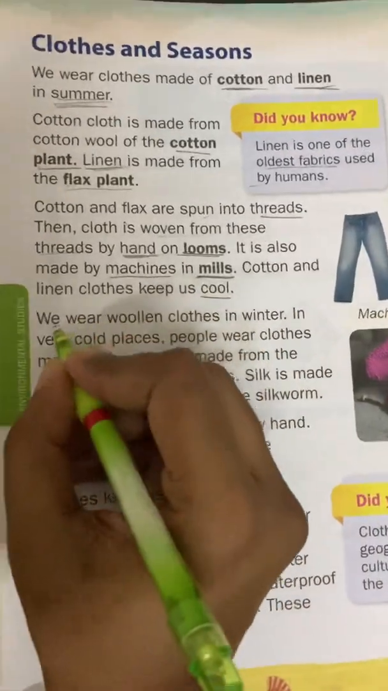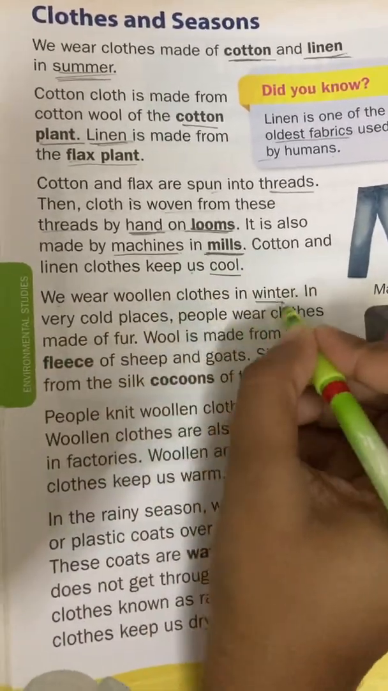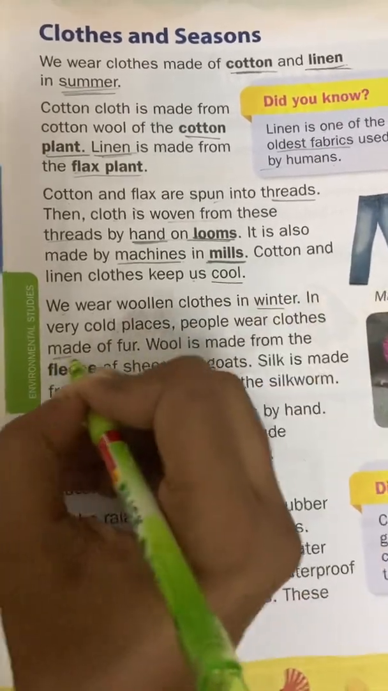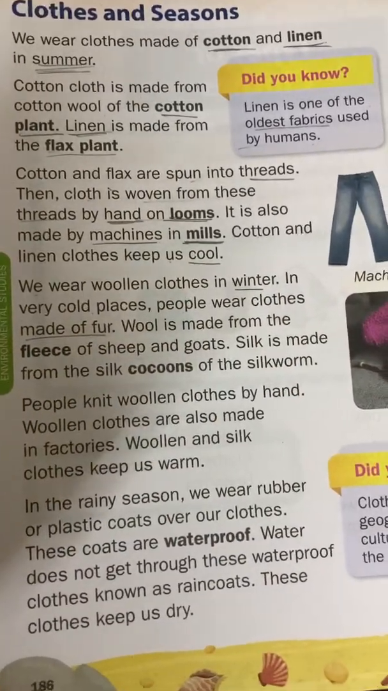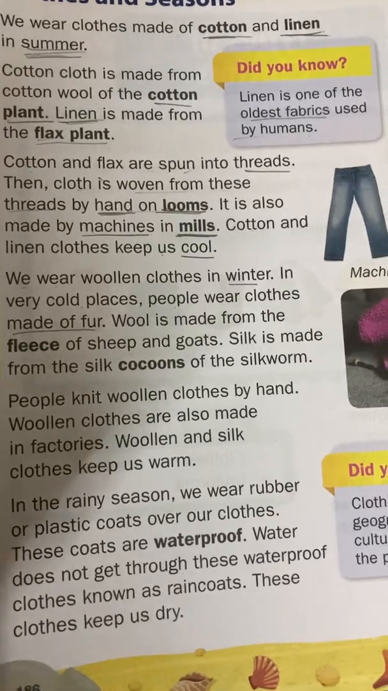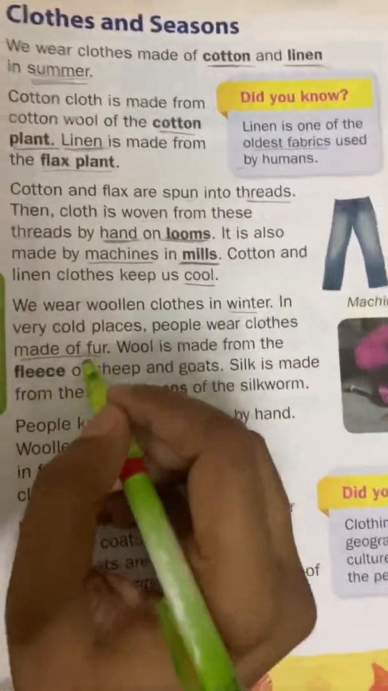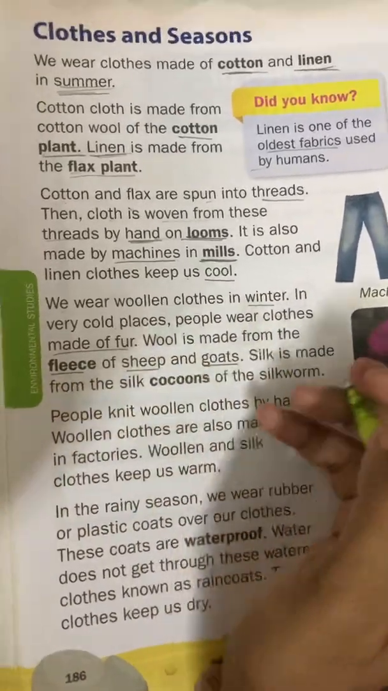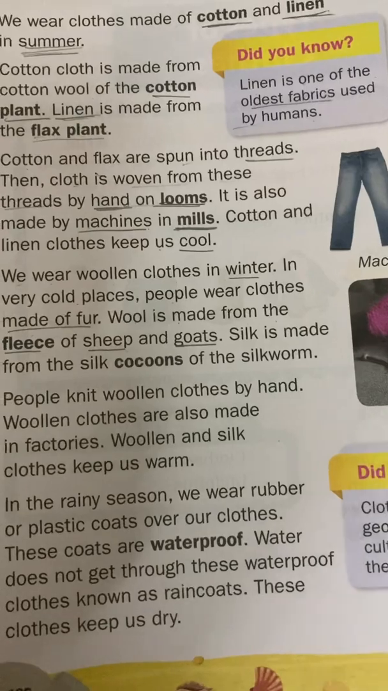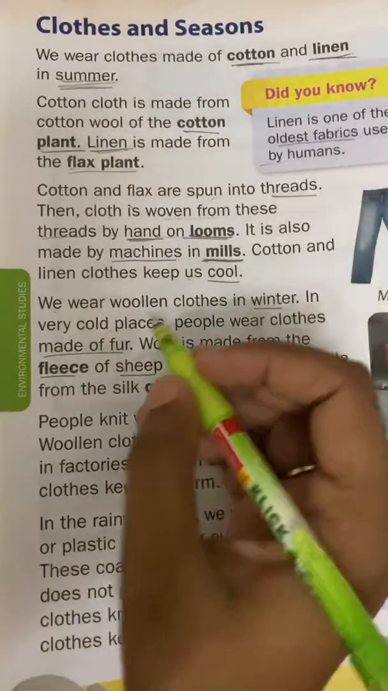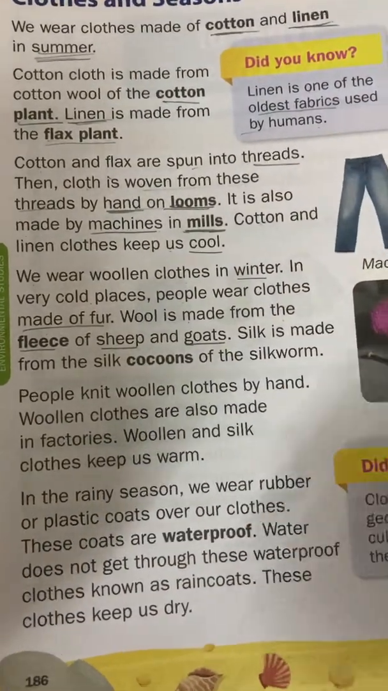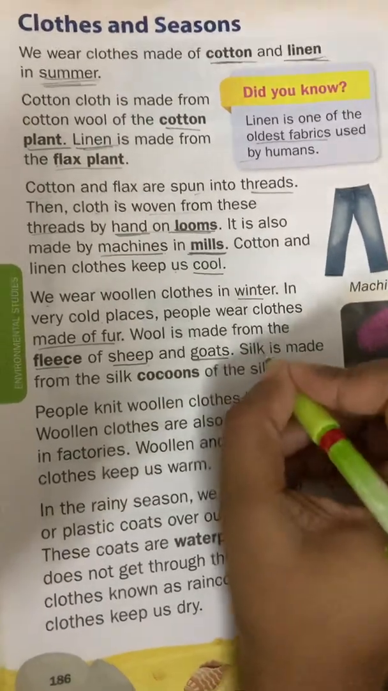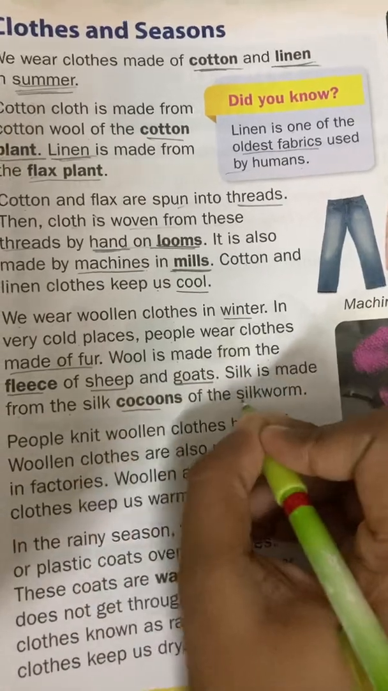Okay children, we wear woolen clothes in winter. In very cold places people wear clothes made of fur. Wool is made from the fleece of sheep and goats. So the fur of the fleece of the sheep and goats is removed and used for making wool. Okay, silk is made from silk cocoons of the silkworm.